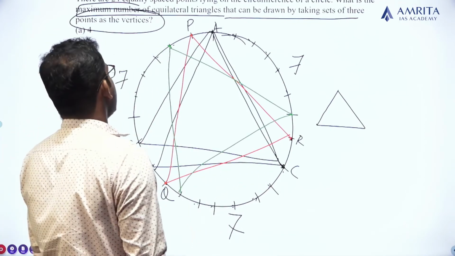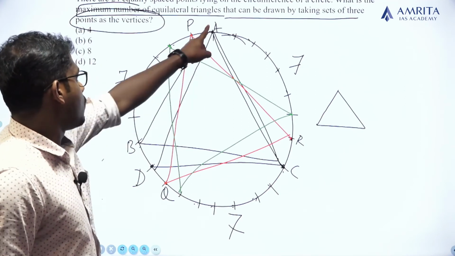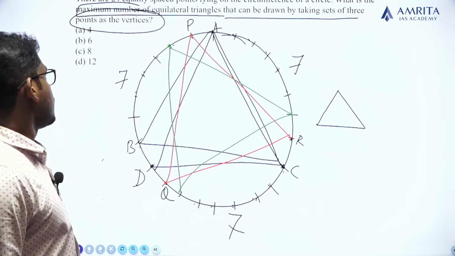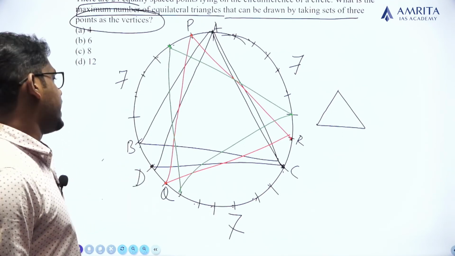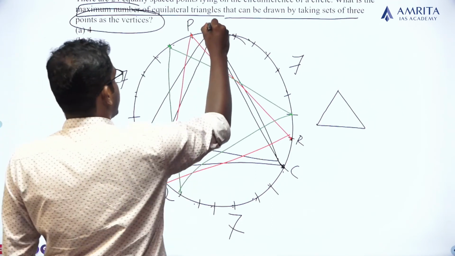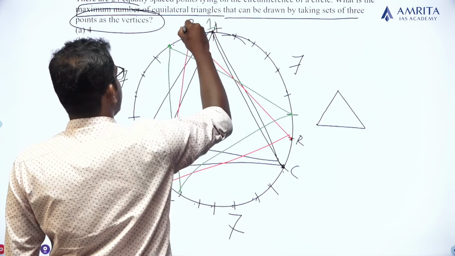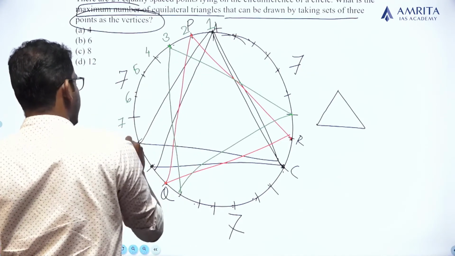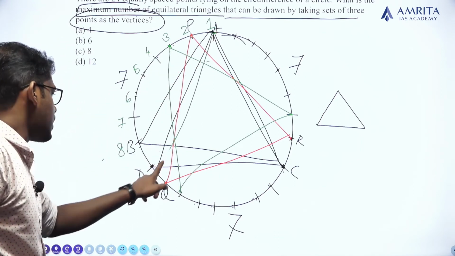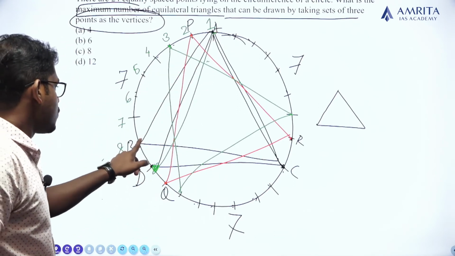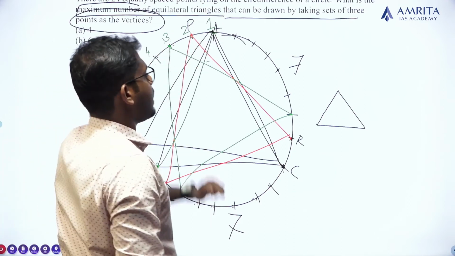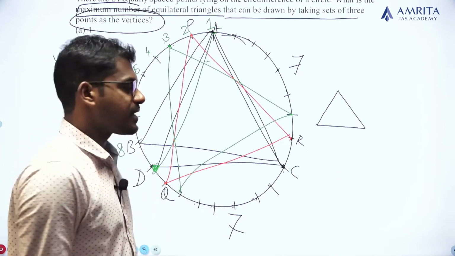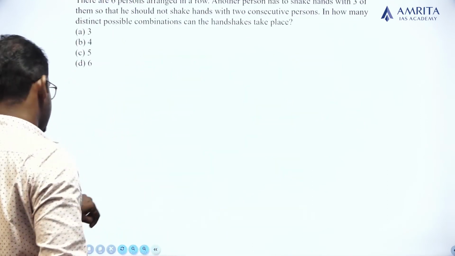Similarly, how many different possible combinations are possible? 1, 2, 3, 4, 5, 6, 7, and last 8. Okay, so how many possible combinations? 1, 2, 3, 4, 5, 6, 7, and 8, because this point comes along with this point. Clear? So 8 possible combinations are there. So the answer for this question is option C, 8. Clear? Okay, the last question in the series.